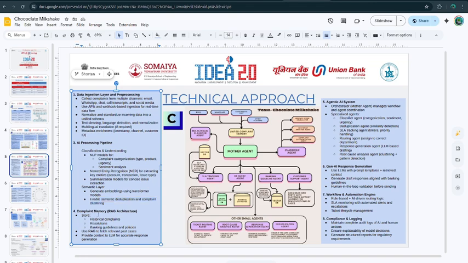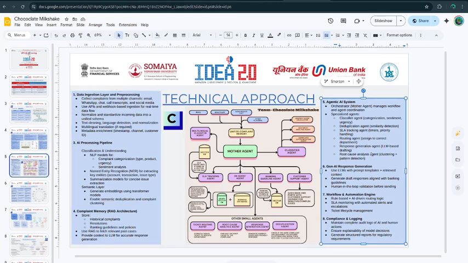Then is the RAG architecture, where we'll have the graph RAG as well as the vector database of SLA guidelines, graph RAG of customer and their queries, banking database, and a vector DB of banking guidelines. This is the agentic AI system, with all the agents I discussed, and this includes the GenAI response generation as well. Now, what is the workflow automation and compliance logging?